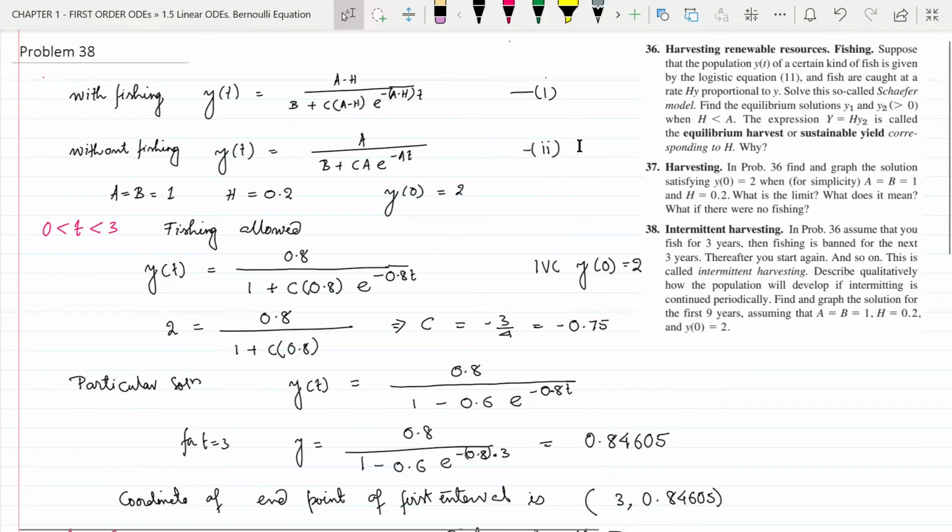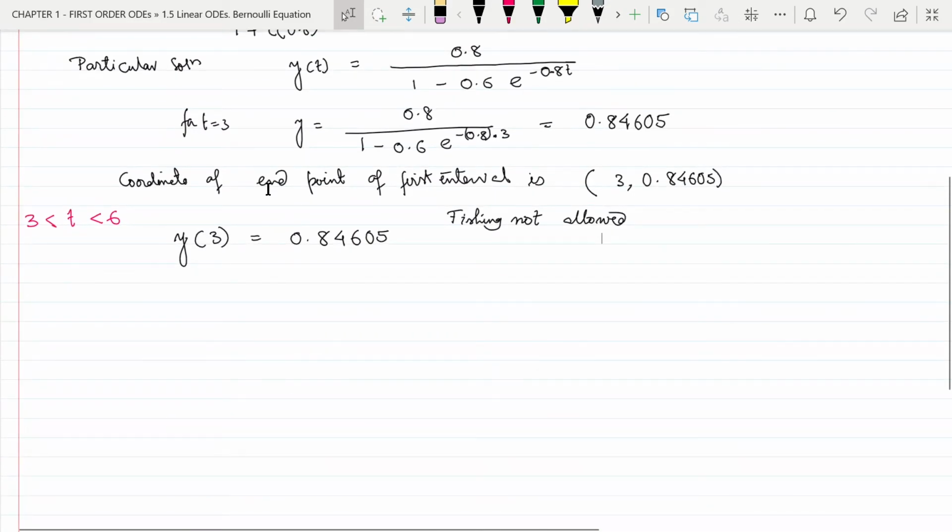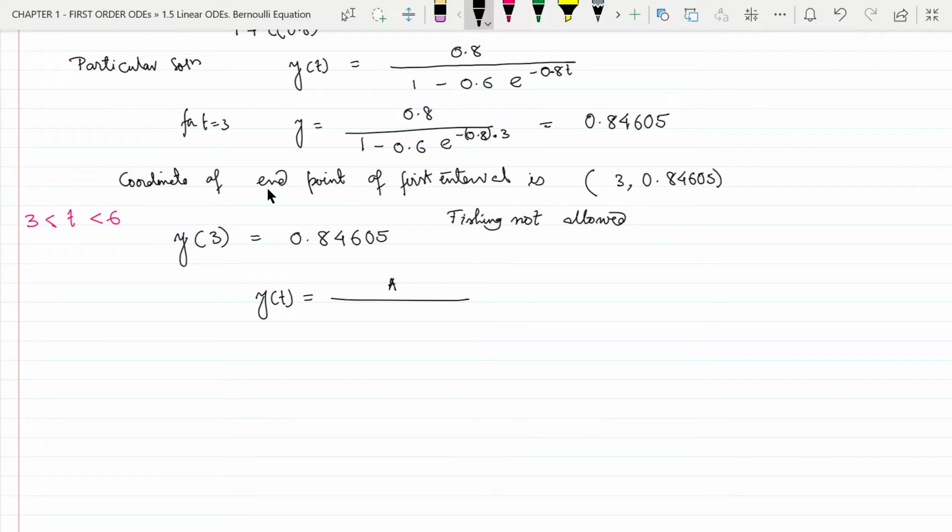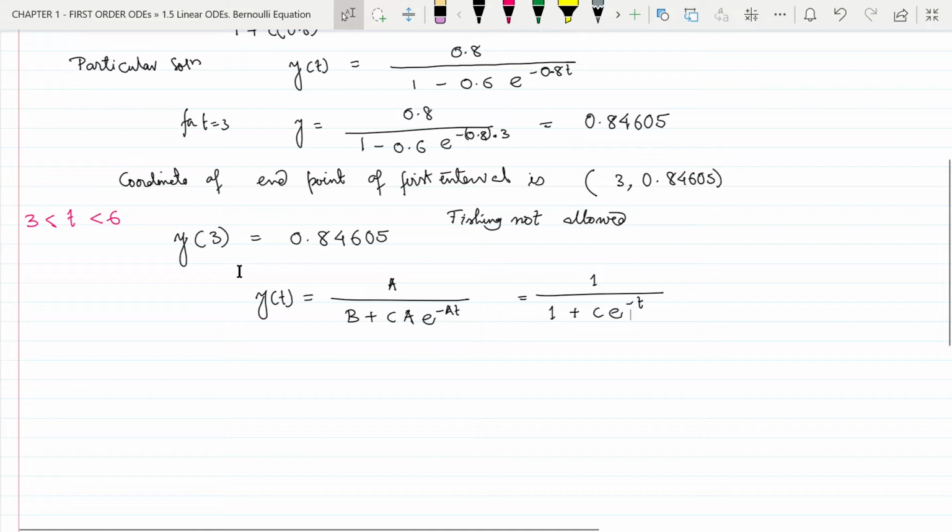So, we are going to use this second equation now. The equation is y of t equal to a divided by b plus c a e to the power minus at. Now, we will put the values of a and b in here, and this is equal to 1 divided by 1 plus c e to the power minus t. Now, we can use this initial value condition for the second interval to obtain the value of c.